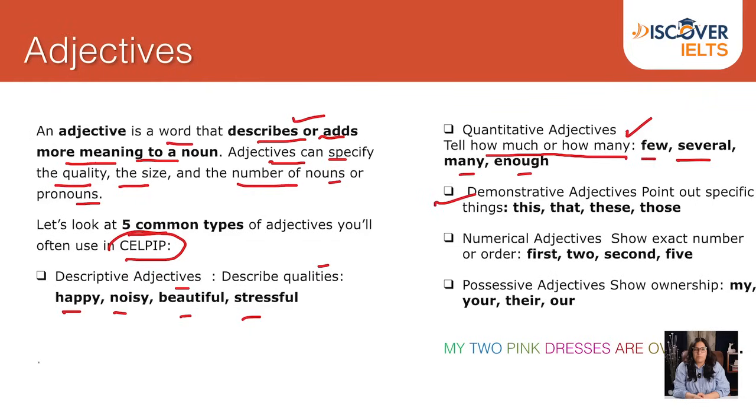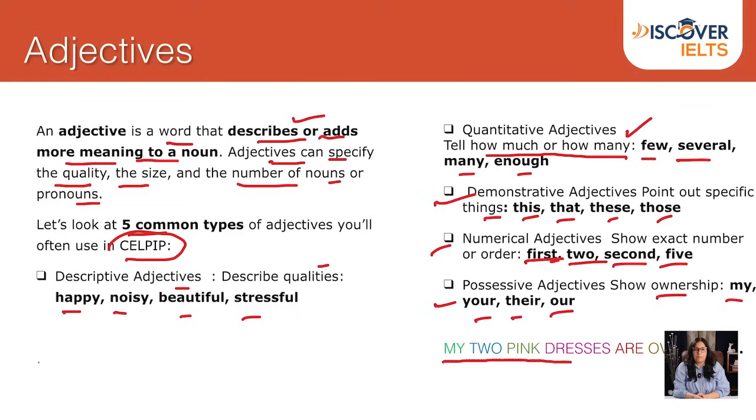Demonstrative adjectives point out specific things: this, that, these, those. Numerical adjectives show exact number or order: first, 2, second, 5. Possessive adjectives show ownership: my, your, their, are. So let's break down this sentence.